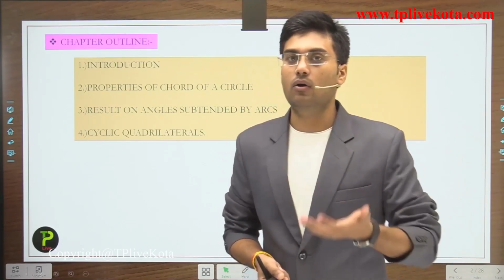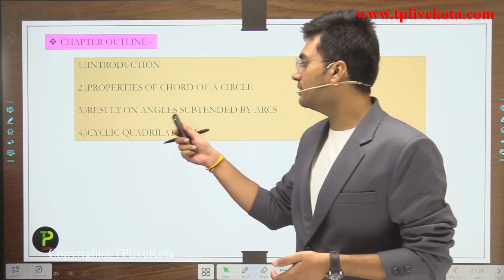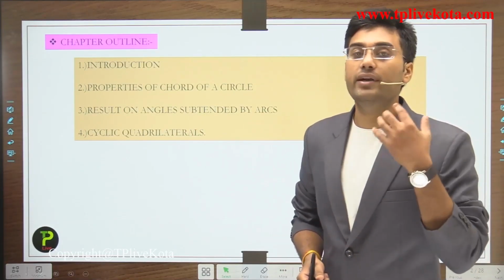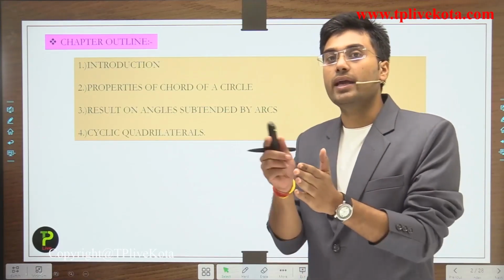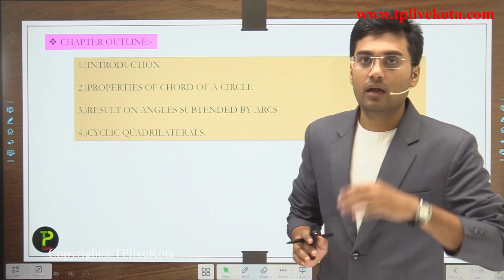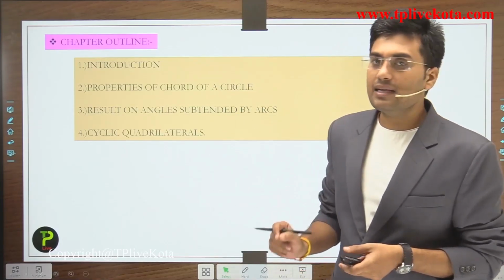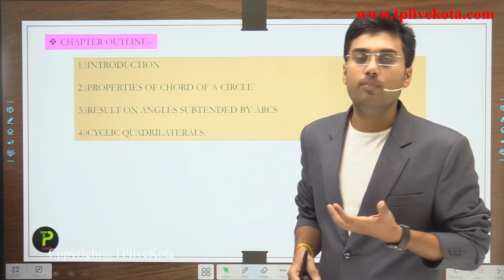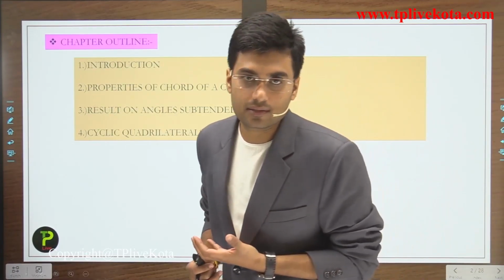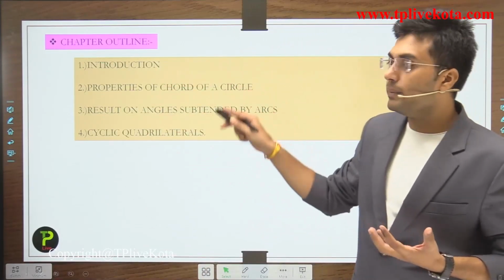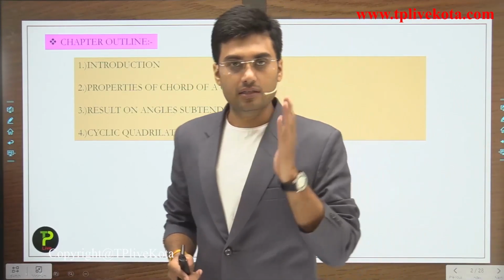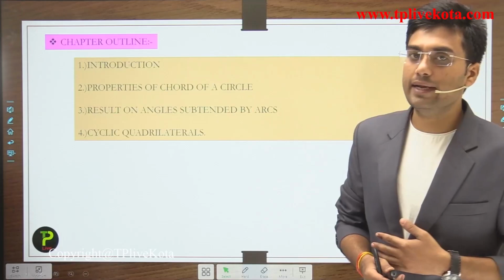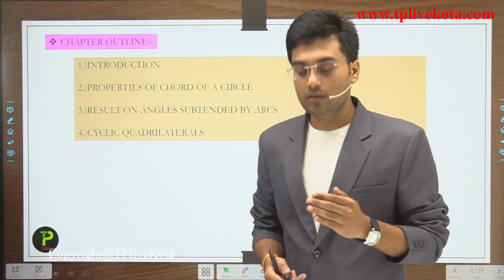Clear? Now, after the chord we discuss results on angles subtended by arcs, and theorems related to angles subtended by arcs. And at the last we discuss what cyclic quadrilaterals are and what the properties of cyclic quadrilaterals are. Clear? So these are the few topics which will be covered in this chapter, circle. Now, after this chapter outline, let's start the introduction to circle.